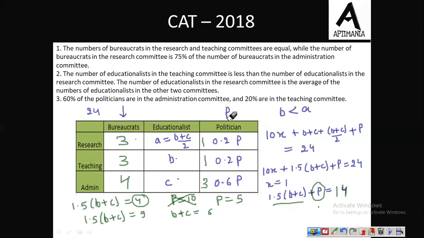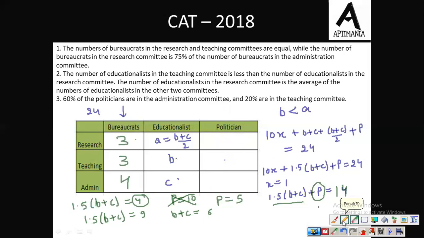So let me erase this value और यहाँ पे हम substitute कर देते हैं. Now we have found out the value of P is 5. Total politicians 5 and 1, 1 and 3 से वो fill हुए. Fine. Now इसे भी हम remove कर देते हैं. Now the remaining condition is that we have found the value of B plus C as 6. Now B plus C is 6.